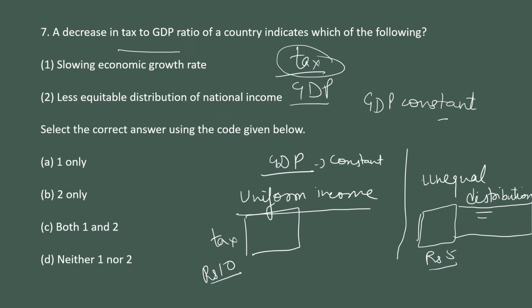So not equitable distribution of income leads to a situation of decrease in the tax to GDP ratio. So this is the correct option: less equitable distribution of the national income. Slowing economic growth rate can be an option, that the economic growth rate is less and that is why tax is less. This is a very common option, that if tax is decreasing it means the economy is going into recession, so that is why there is less tax collection. But irrespective of that, it can also be the case that tax collection is decreasing but the economy's growth is good, because of inequality. So both of the options are correct.